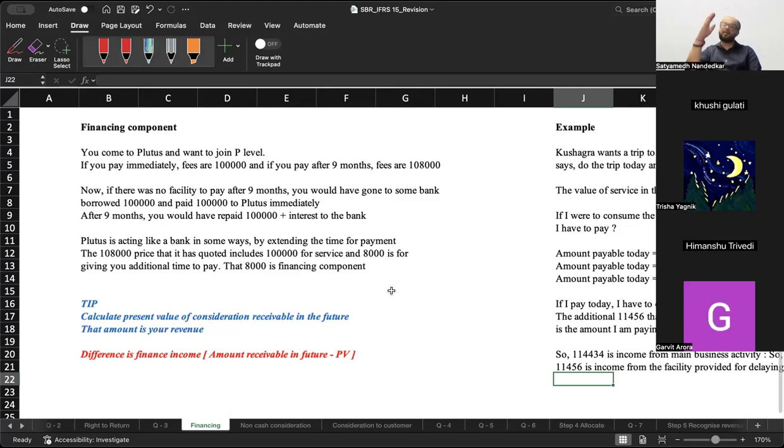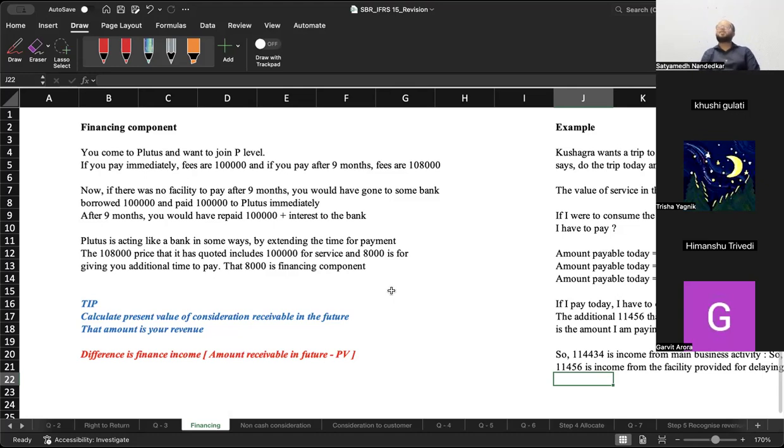You should recognize that amount after the end of 1 year, or you could recognize it on a monthly basis. But the point I'm trying to make is that out of the 2,20,000 total amount that you are charging from the customer, 2 lakh is for your main commodity or service. 20,000 is for the facility of delaying the payment, which is basically you acting like a bank in this situation, and that 20,000 therefore becomes your finance income.